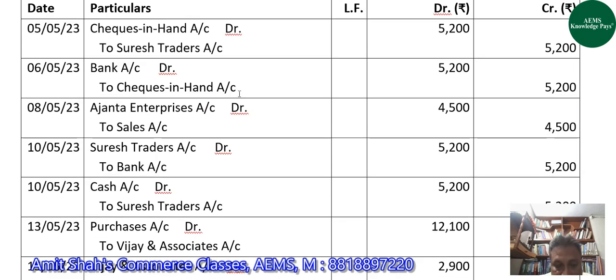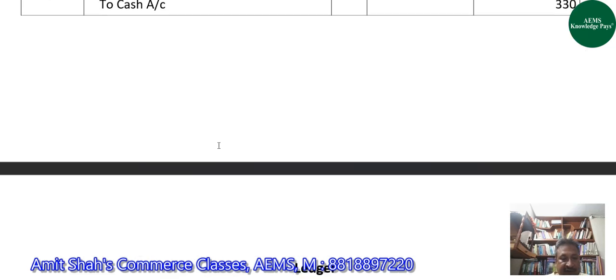Now we'll see in which journal entries bank account is involved. So in the second entry, that is on 6th May, bank was debited with 5,200. The opposite side account is checks in hand account. So on the debit side of bank account, we will write to checks in hand account with 5,200 on 6th May.